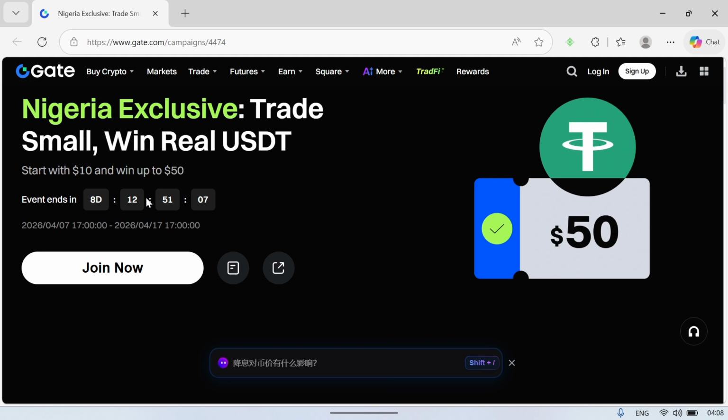Once you get to this page, all you have to do is go ahead and log in to your Gate.io account. Once you're done logging in, you come up here and click on this one that says join now. Remember, guys, if you don't click on this one that says join now, you will not be able to participate in this particular event. And like I said, you can win up to $50.